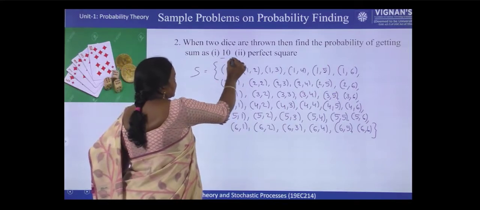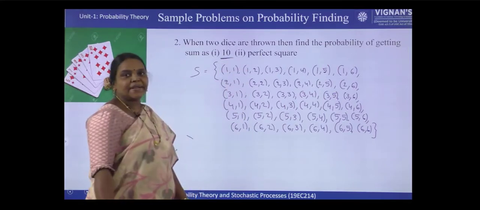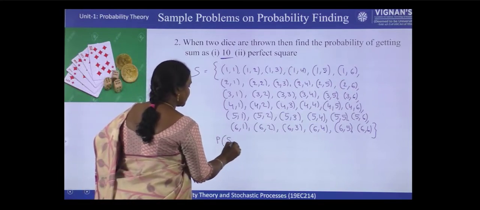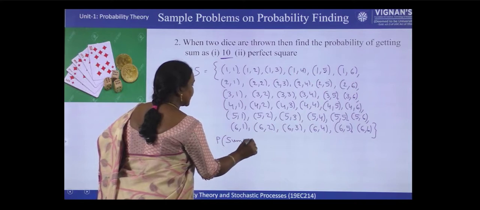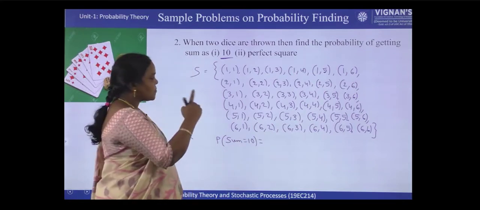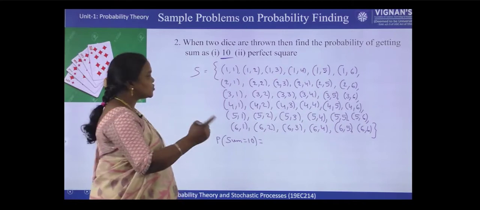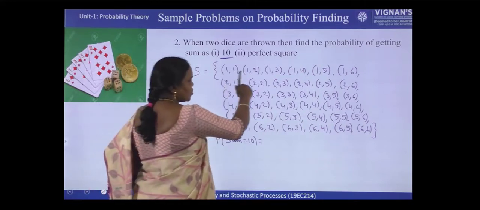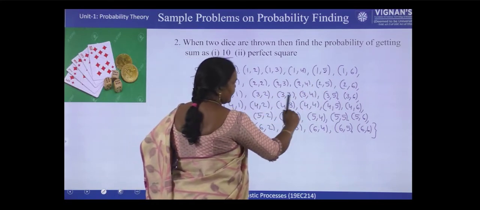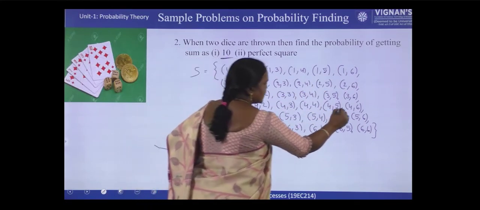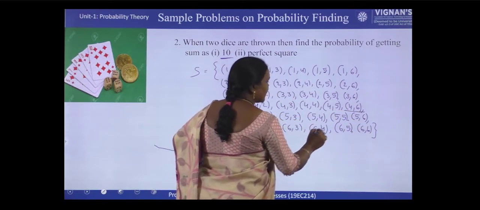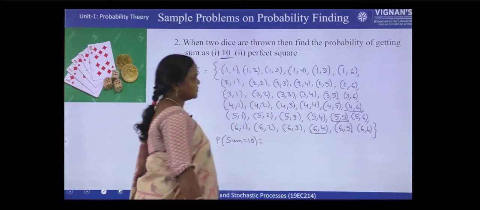So now what is the first condition? Sum should be 10. So probability of sum equal to 10. So see which combinations are giving sum of those two numbers as 10. In the first row, nowhere we are getting 10. Here also nowhere. Okay, this 4 6 is 10. 6 4 is 10. 5 5 is 10.